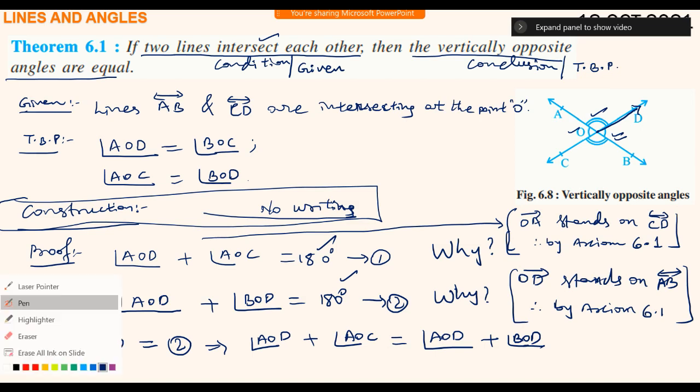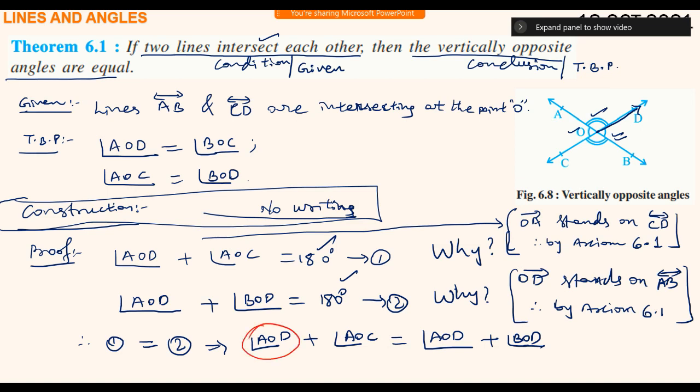Angle AOD will cancel. But you cannot say that statement, as you have not learned it.